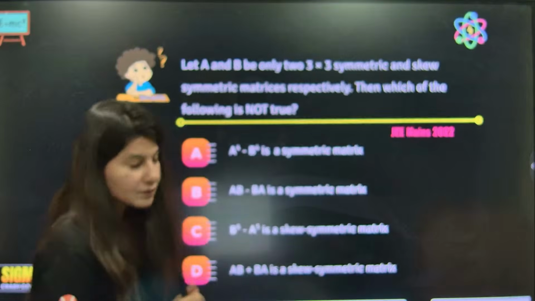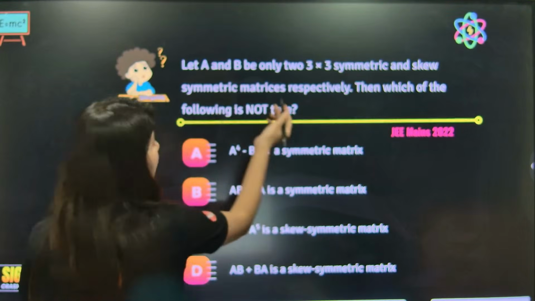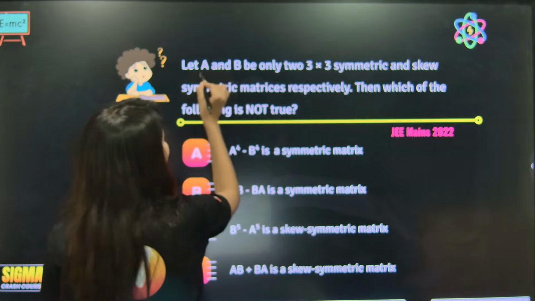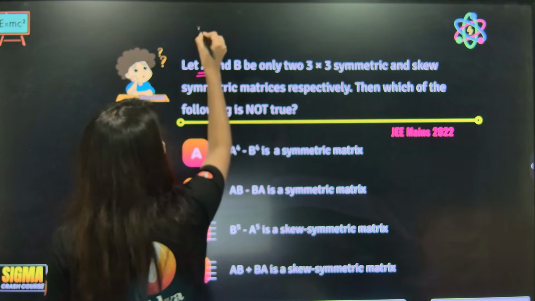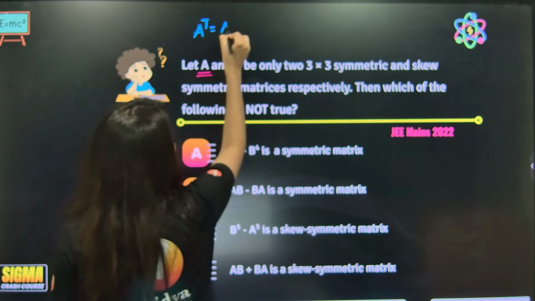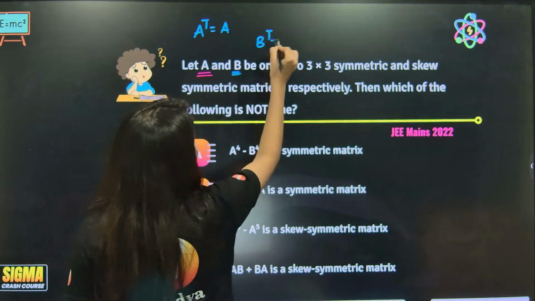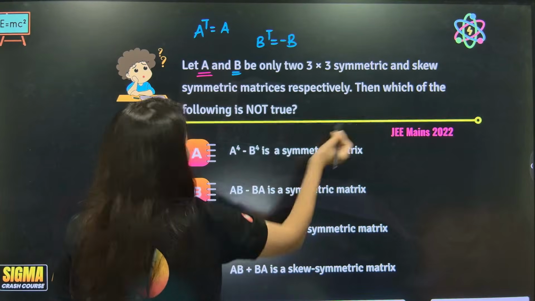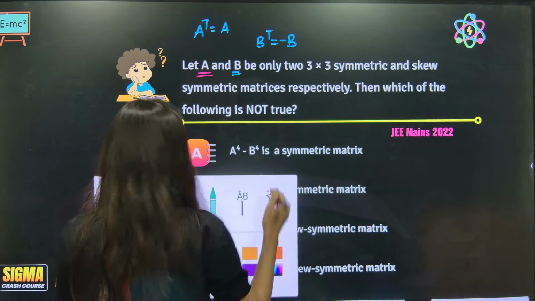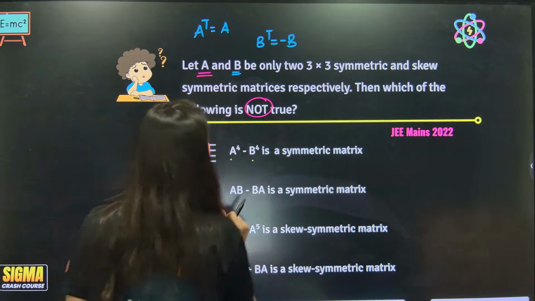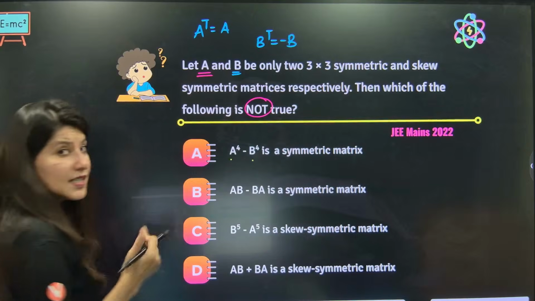Yes. Let's solve. A and B are symmetric and skew symmetric matrices. A is symmetric. That means A transpose is A. B is skew symmetric. That means B transpose is minus B. As per this question, which of the following is not true? Focus on not. So A power 4 minus B power 4, is it symmetric or not?